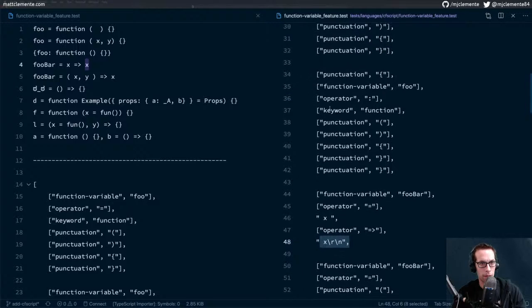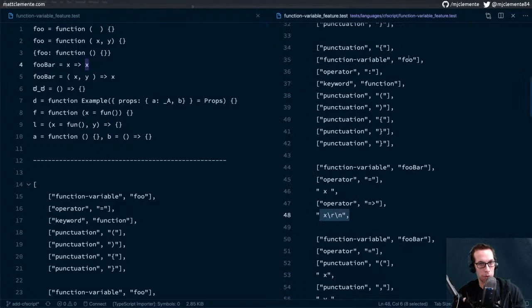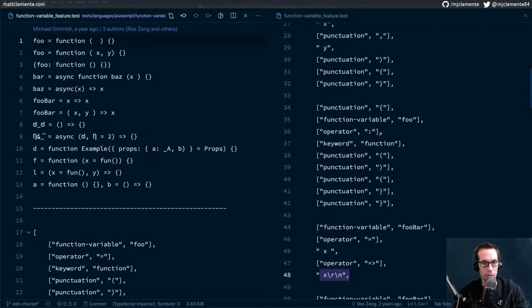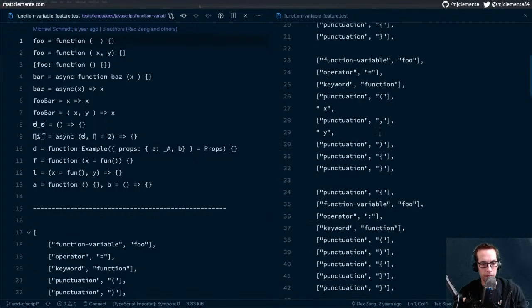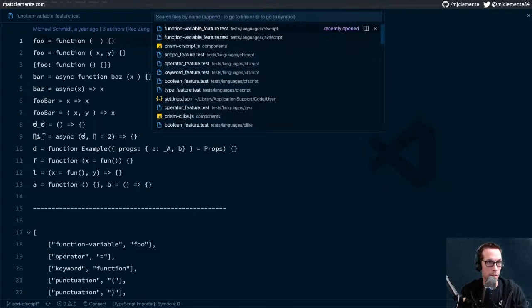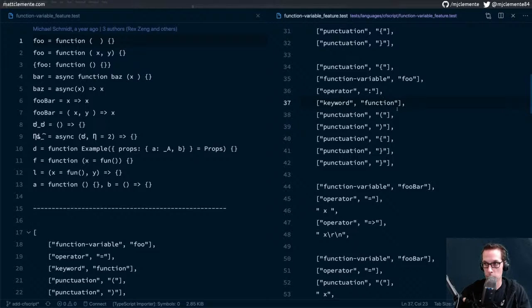It was the end of the hour, so we're going to jump back to the one before it. Punctuation, this is what it takes to be thorough. Foo, colon. The function variable in this case is foo, and colon is an operator. Interesting. I guess it's an operator there. Again, I'm going to defer to JavaScript on this one. It's capturing it as an operator as well. You know what? If it works for JS, which is what I based this one on, then it works for us, because the JavaScript one was put up as the example.